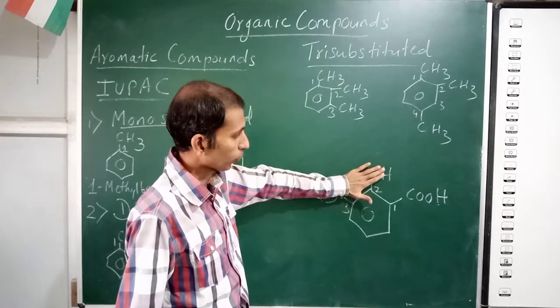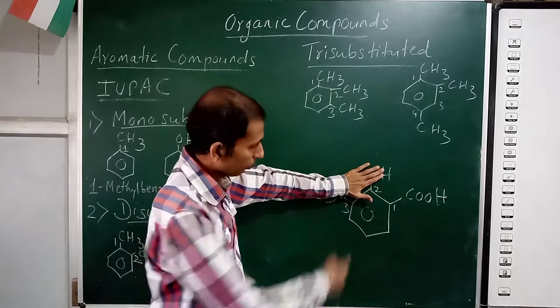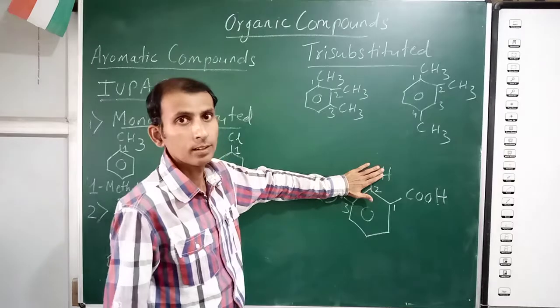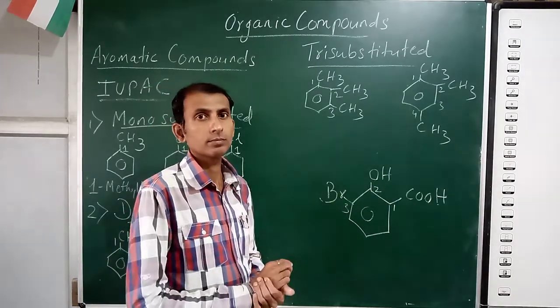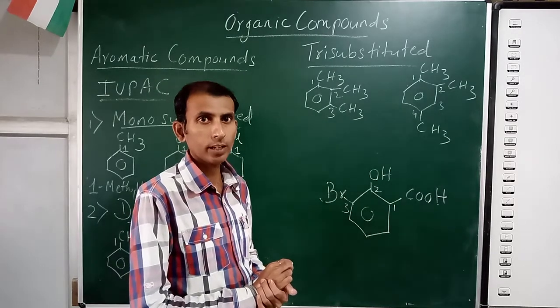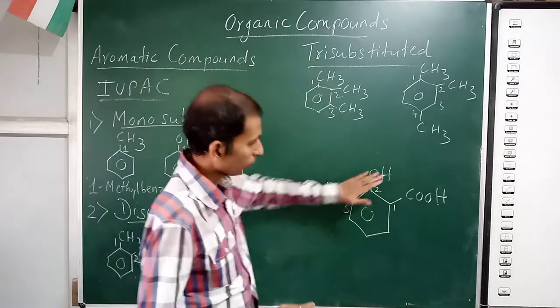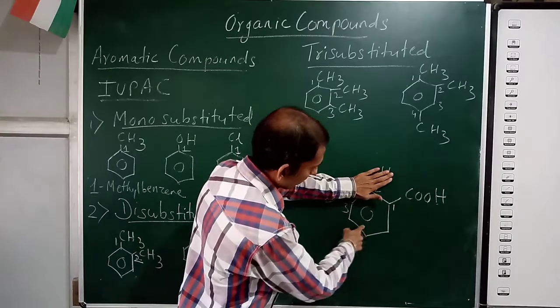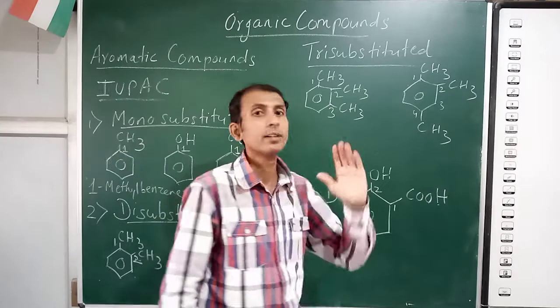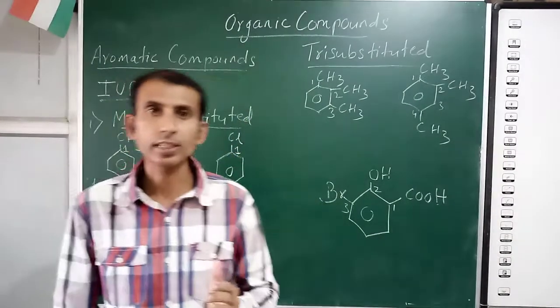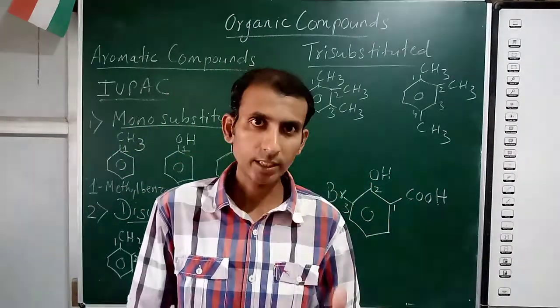Forget about the substituents then. This compound, the benzene ring with COOH, is called benzoic acid. So the name of this compound will be 3-bromo-2-hydroxy benzoic acid.